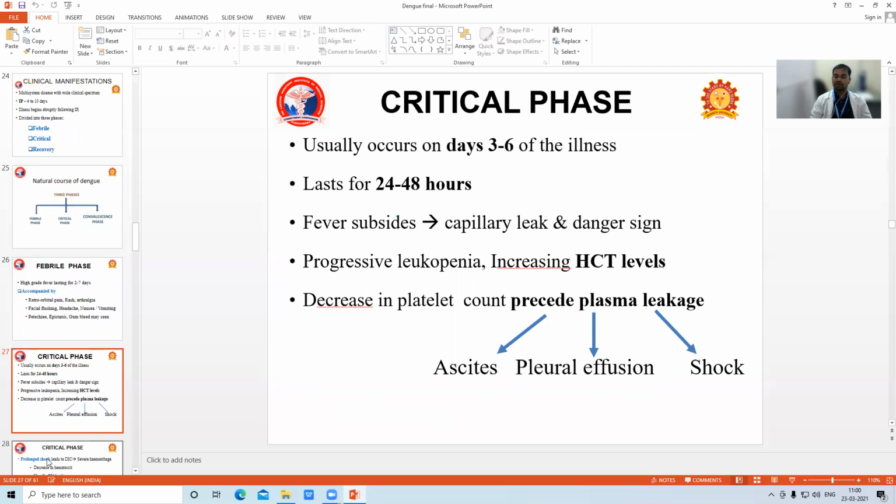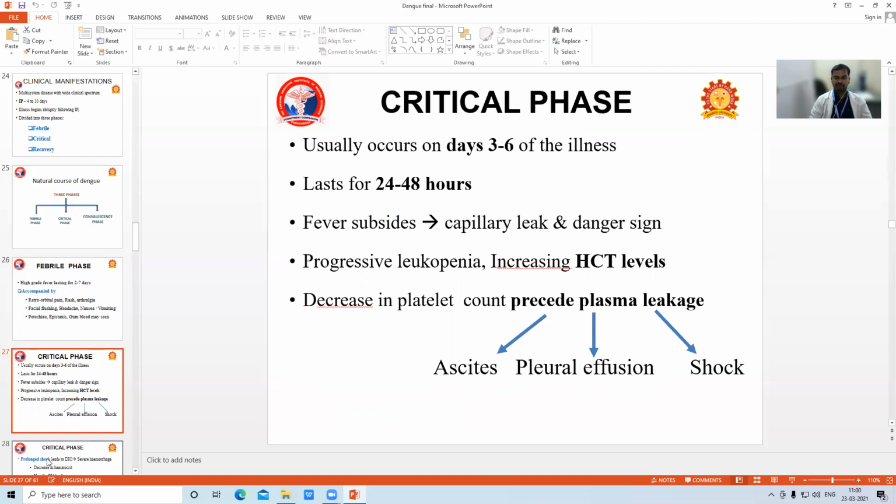The WBC count progressively decreases, leukopenia, and the hematocrit progressively increases. Along with decreasing platelets, it leads to plasma leakage. This plasma leakage leads to shock, pleural effusion, and clinical fluid accumulation like ascites.